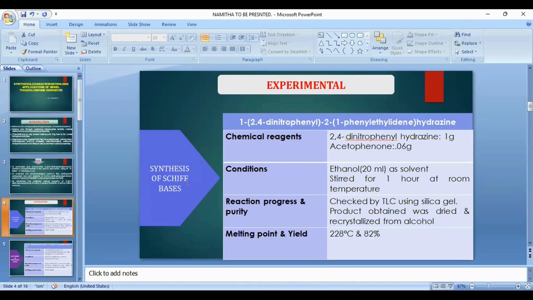The progress of the reaction was monitored with TLC. The product obtained was recrystallized from alcohol. Melting point and yield were noted. Here, the yield percentage is 82% and melting point was 228 degrees Celsius.